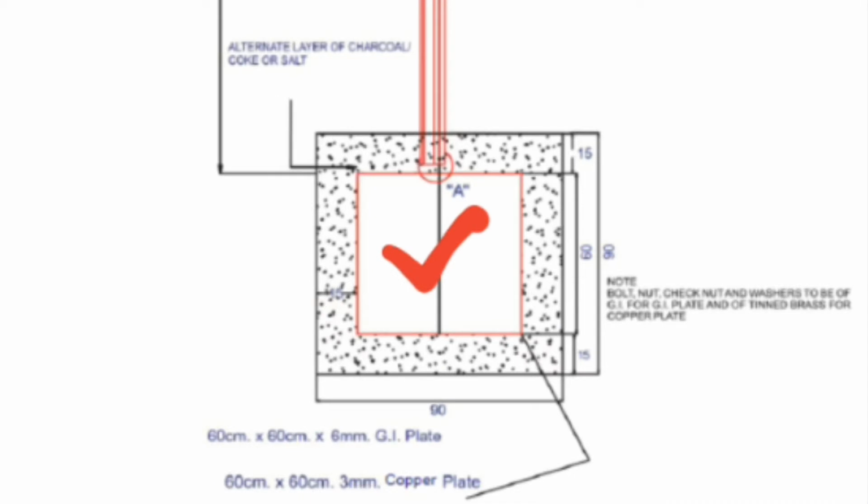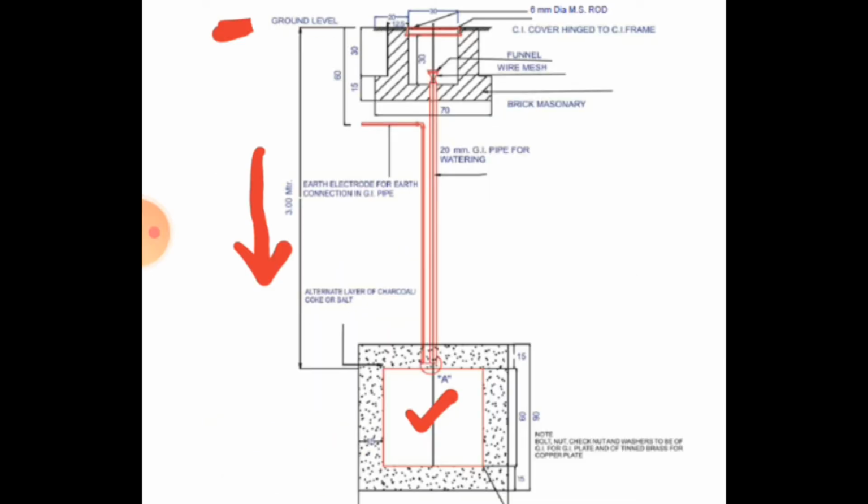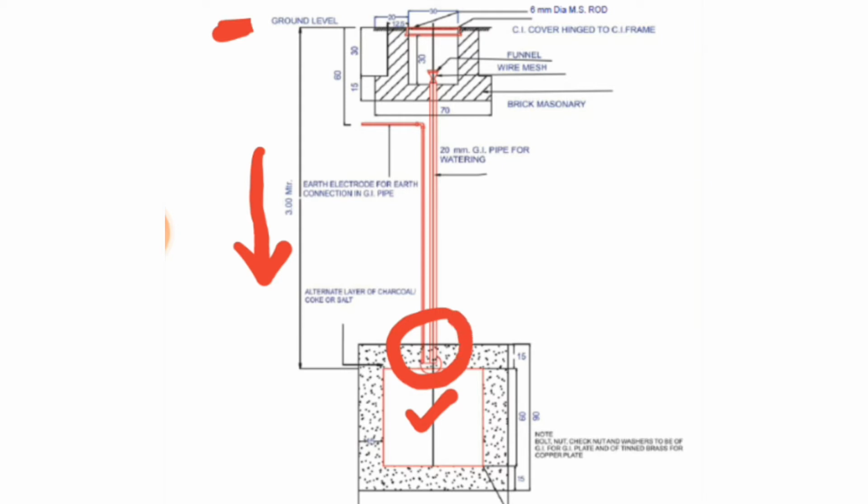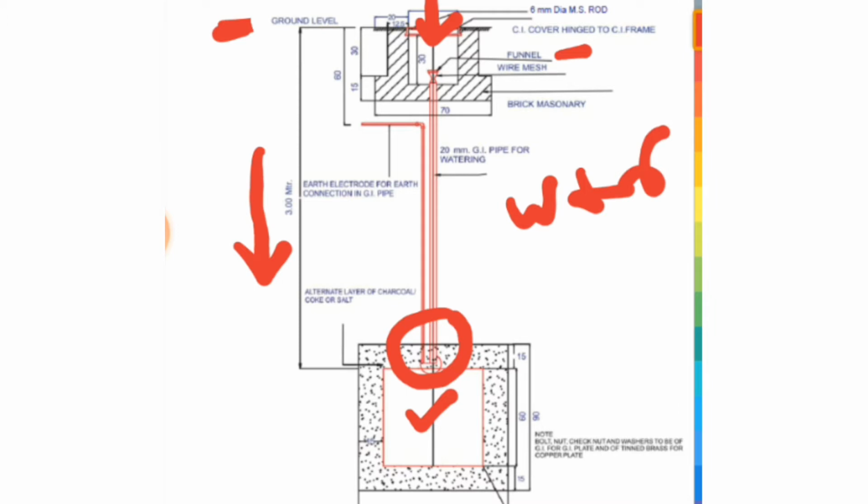Now this plate remains embedded in alternate layers of coke and salt for a thickness of 15 cm. Now friends, this plate remains connected with an earth wire and a pipe, and this pipe will have a funnel at the top, with which we will pour water at regular intervals in order to maintain moisture in the earthing.